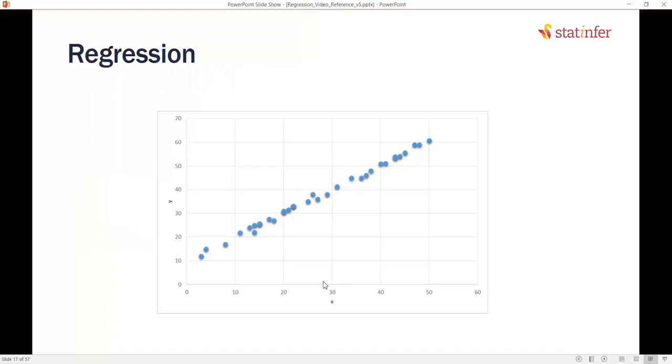What did you do? You imagined a line that passes through the core of the data. You drew a straight line that goes through this data, and you started at x equals 30 and went up till this point. There are many lines in this data, but you imagined this line. Wherever it cuts, y would be in and around 40.